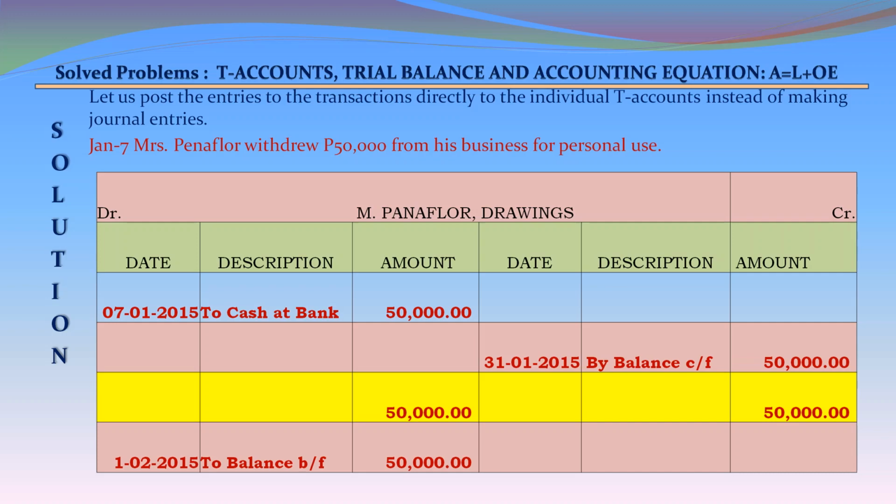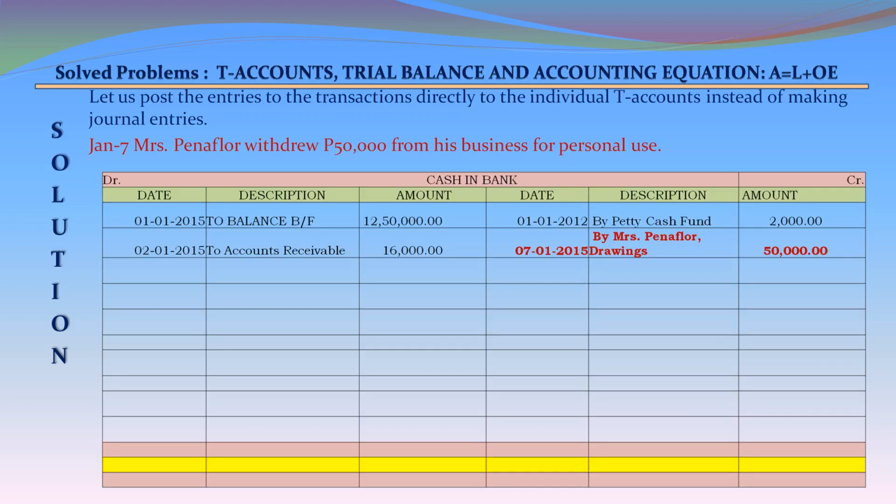So this account further has no transactions. So we are closing this account 31 January 2015 on the credit side by balance carried forward 50,000, and on the debit side 1st February 2015 to balance brought forward 50,000. Cash in bank account on the credit side 7th January 2015 by Mrs. Penafier drawings 50,000 on the credit side.